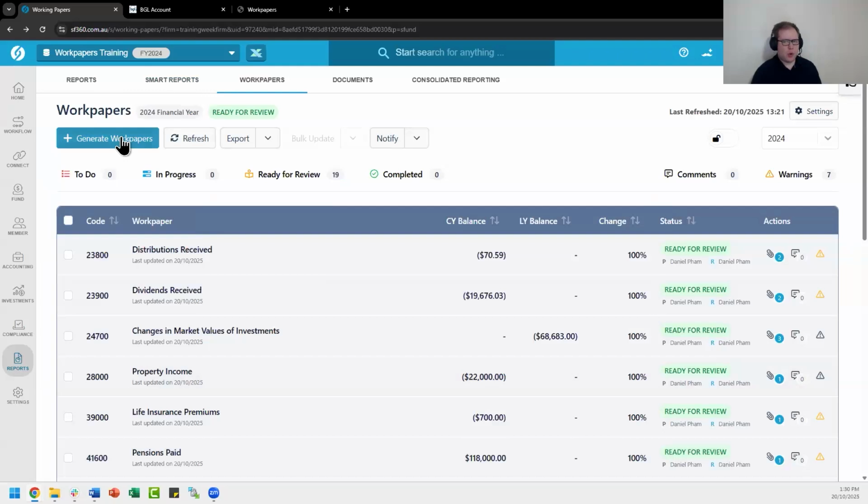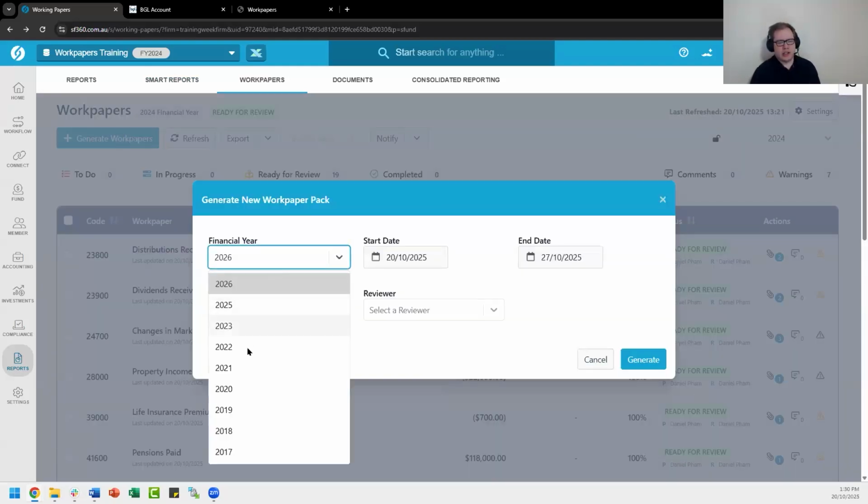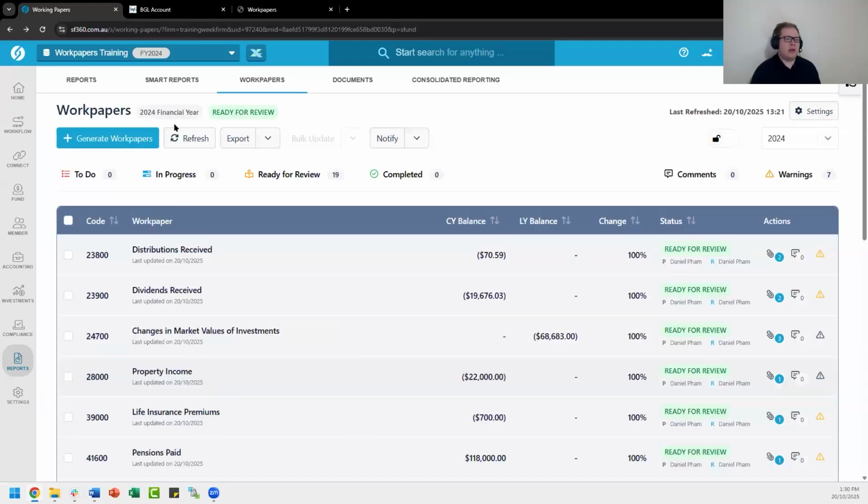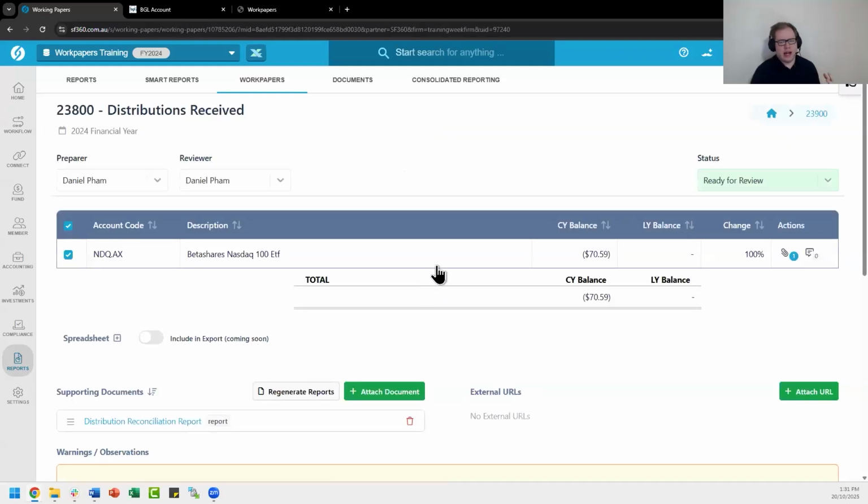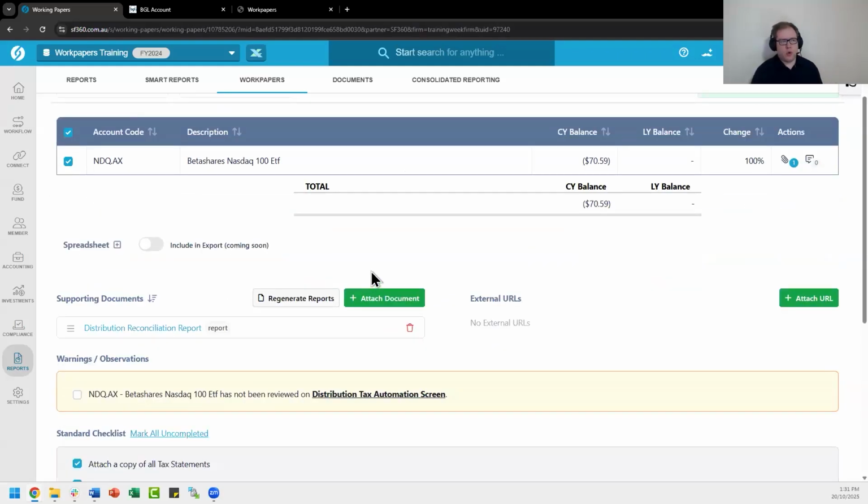You cannot regenerate Workpapers for the same financial year after that's been done. It essentially will prevent you from doing so. The general idea is you go for the refresh button there. The other thing you can do is if you had a specific report that you wanted to regenerate, there is that regenerate reports button within there as well.